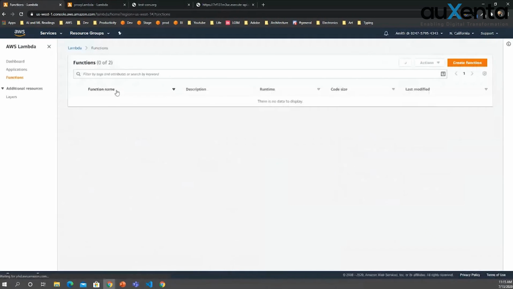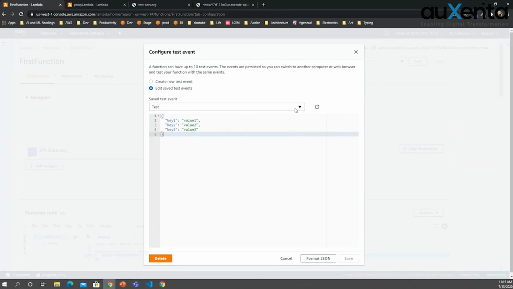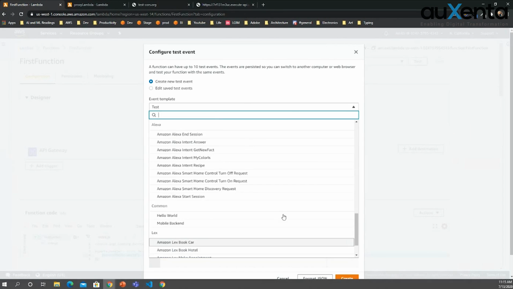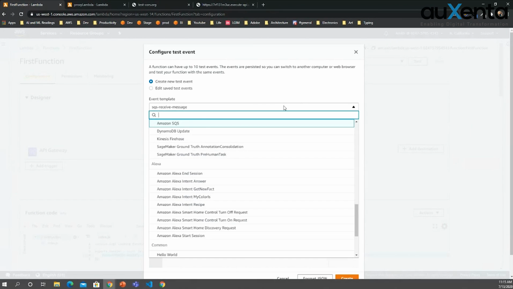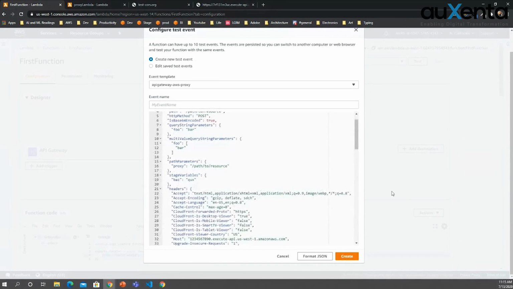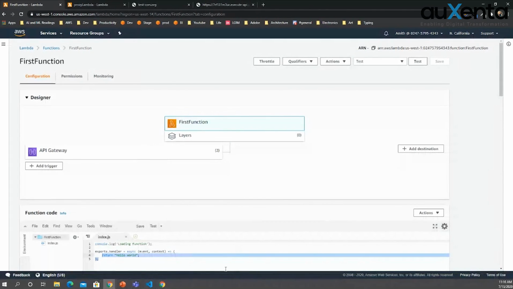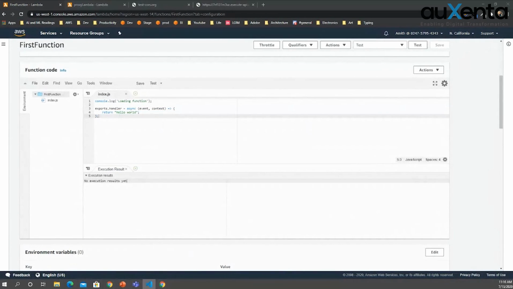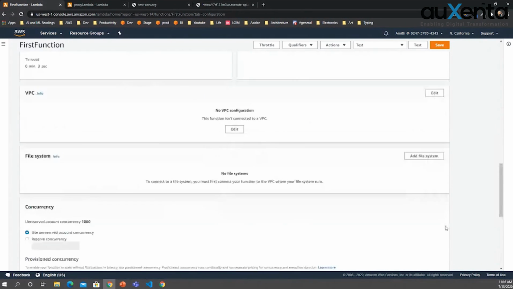If you go to this Lambda, when you try to create a configure test event, you can see there are multiple test events, right? When you click on something like this, you will get this event. When you click on something like API Gateway, you will get this, right? That means these events have predefined structures. And for context, I'll show you how context works. I'll change this code into something else and show you how it works. Right. Now I'll save it.